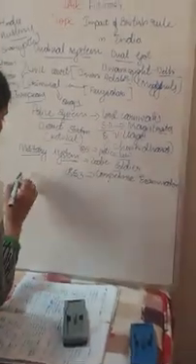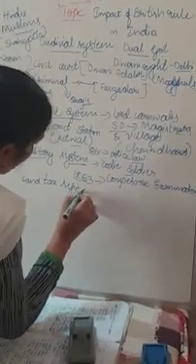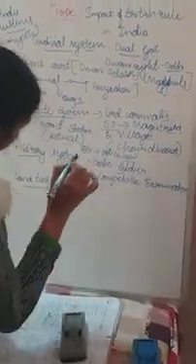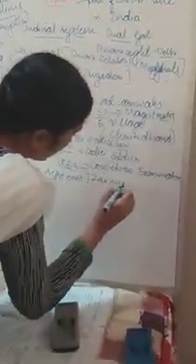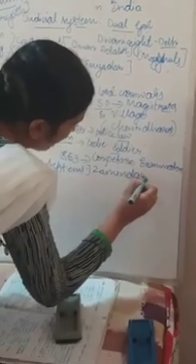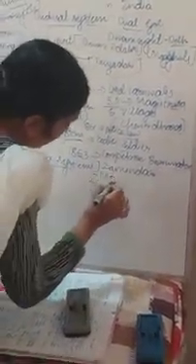They implemented many land tax systems, and these are very important. Keep in mind, the first land tax system is the Zamindari system. The second one is the Mahalwari system.